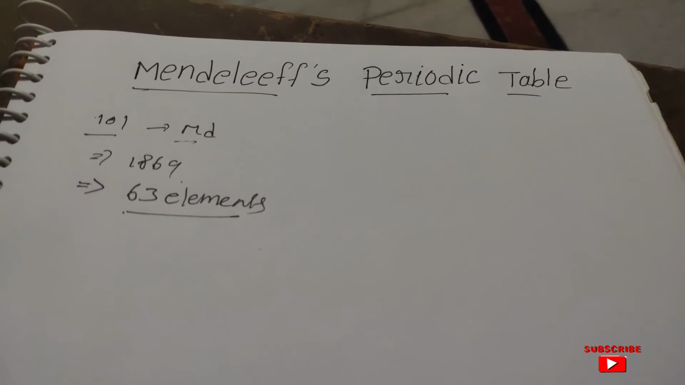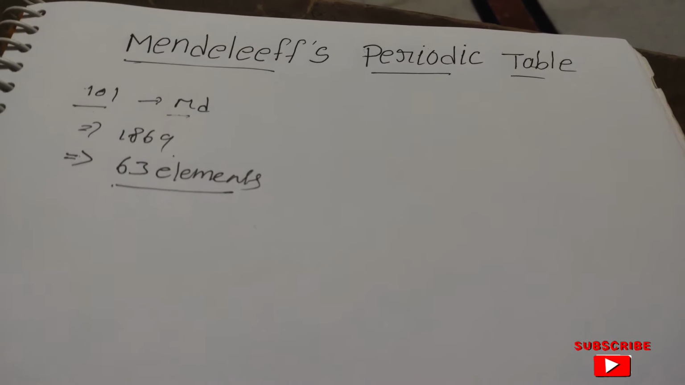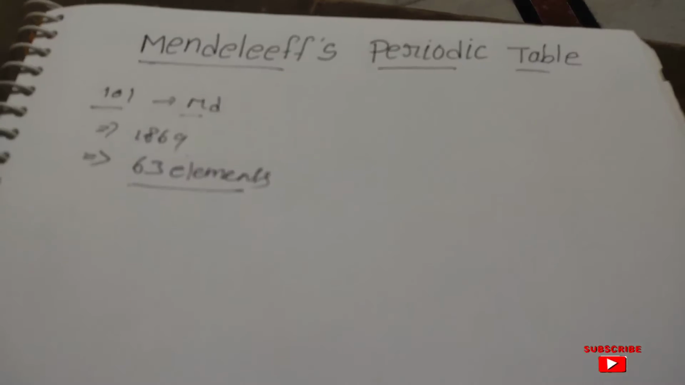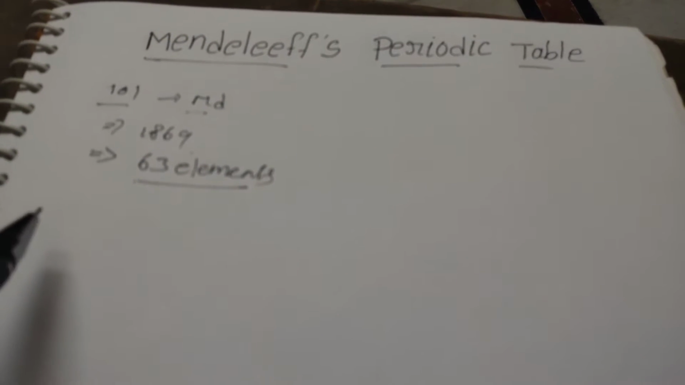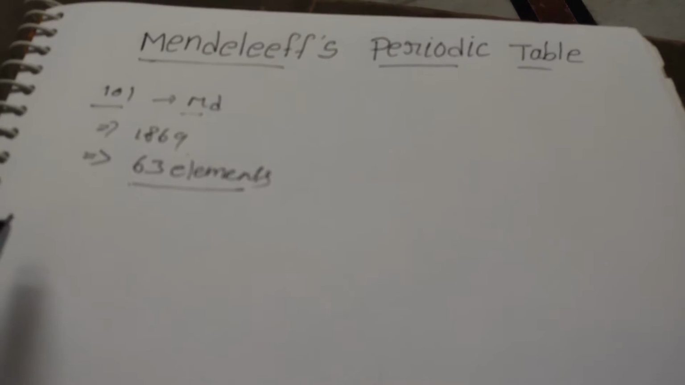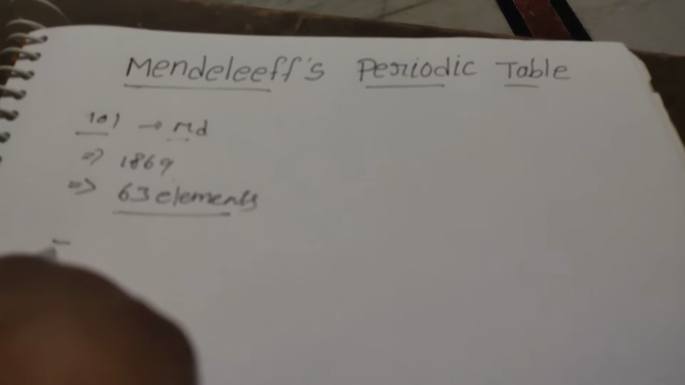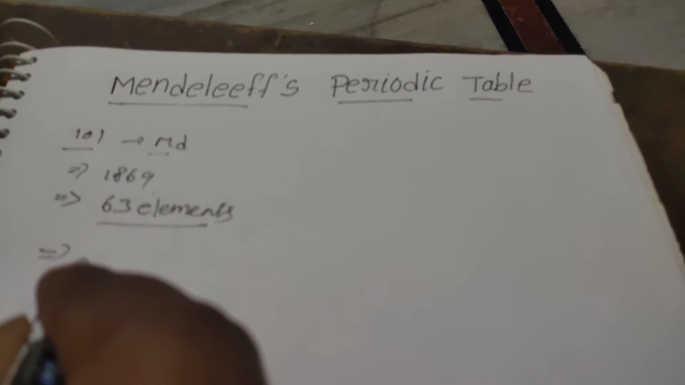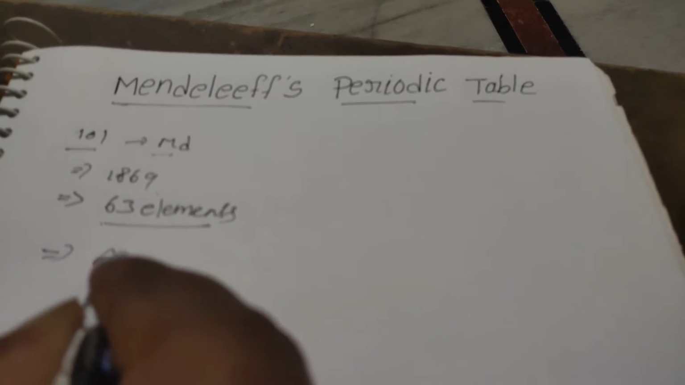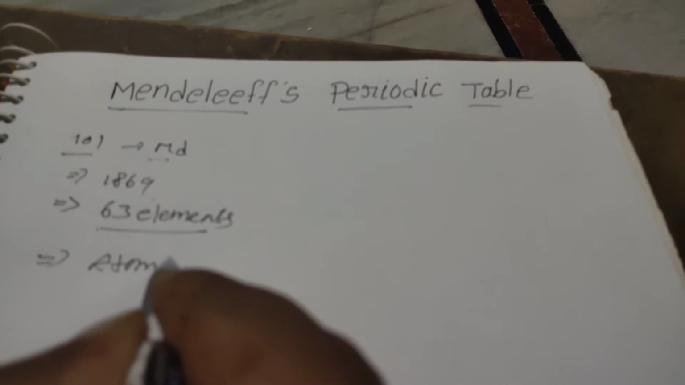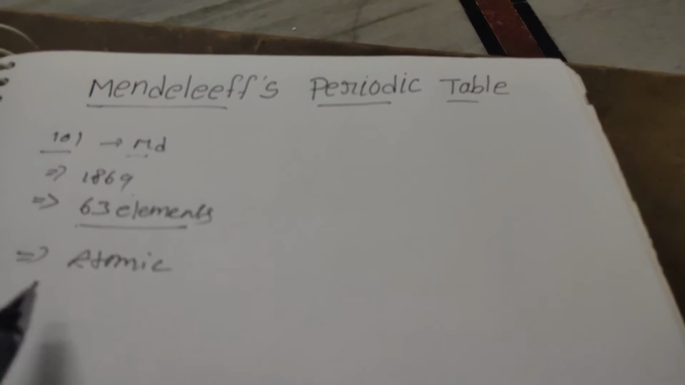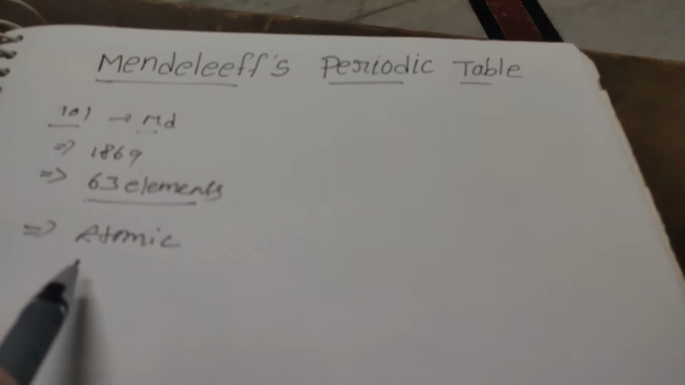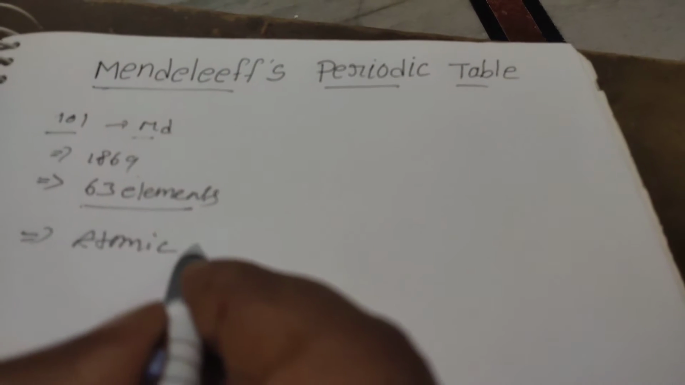and the Mendeleev periodic table is different from the earlier periodic tables like Döbereiner's and Newlands'. Mendeleev arranged the elements in increasing order of their atomic weight. Here also Mendeleev classified the elements on the atomic weight concept.